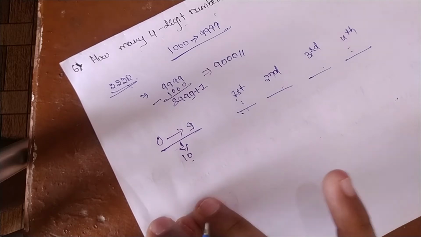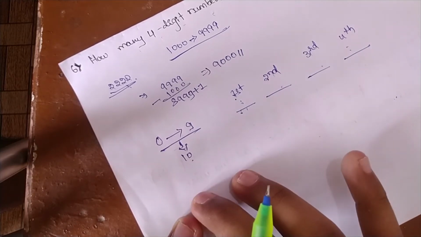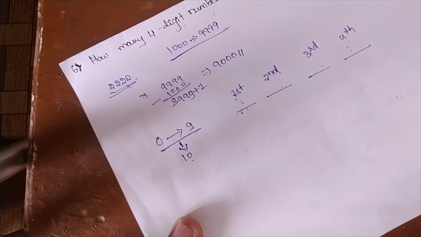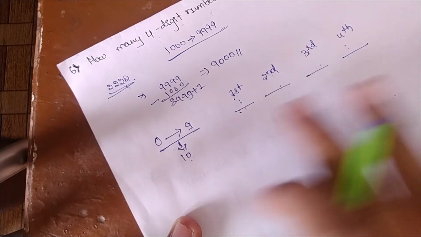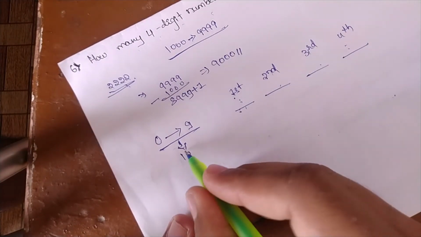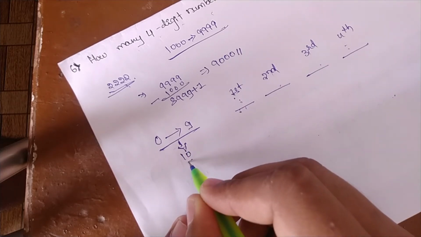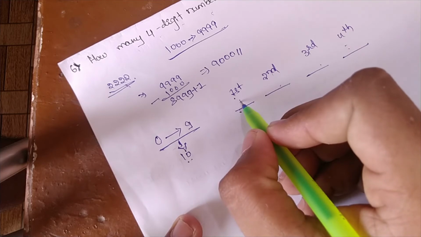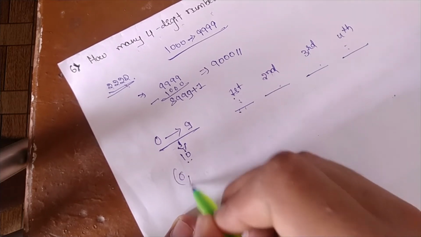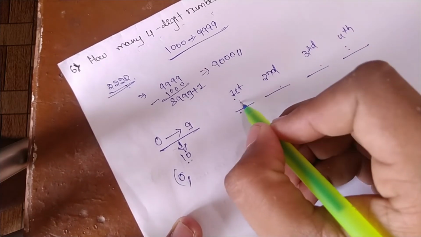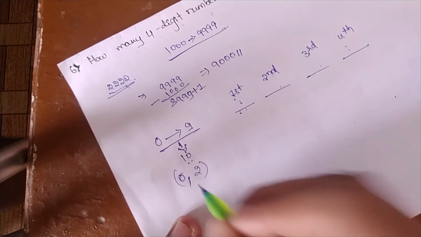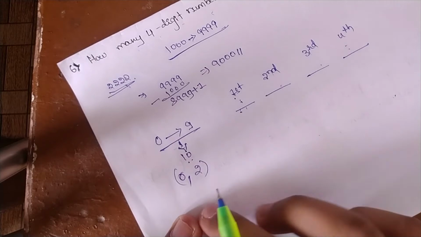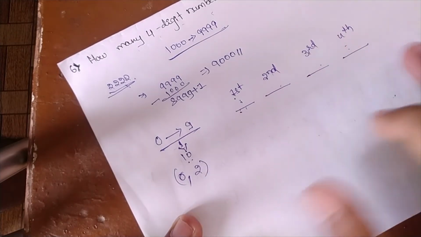So we are doing it for the numbers which don't contain 2.